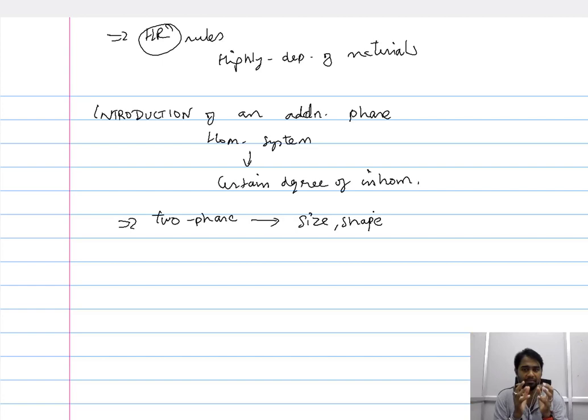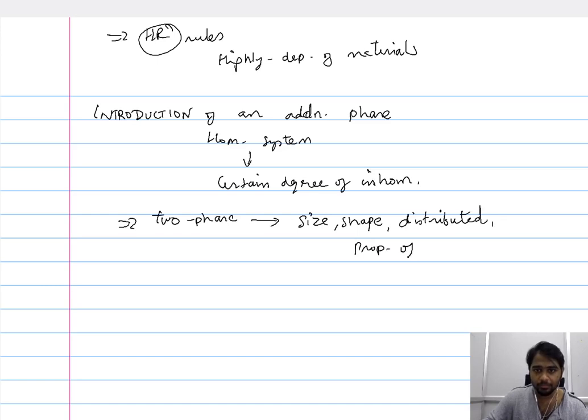So when you have a two phase system, the properties are not governed by a single factor, but by numerous factors. That is, the size of the second phase that is present, its shape, the way it is distributed, and of course also the properties of the second phase in relation to the first phase.